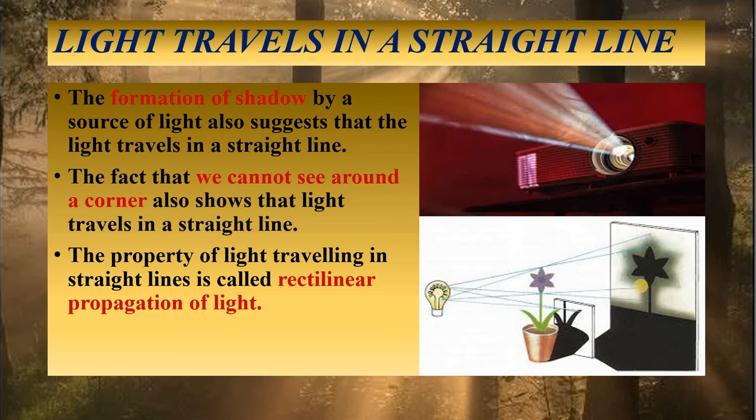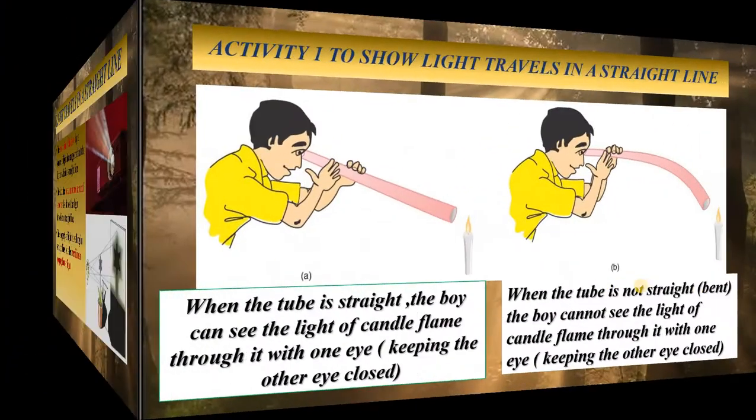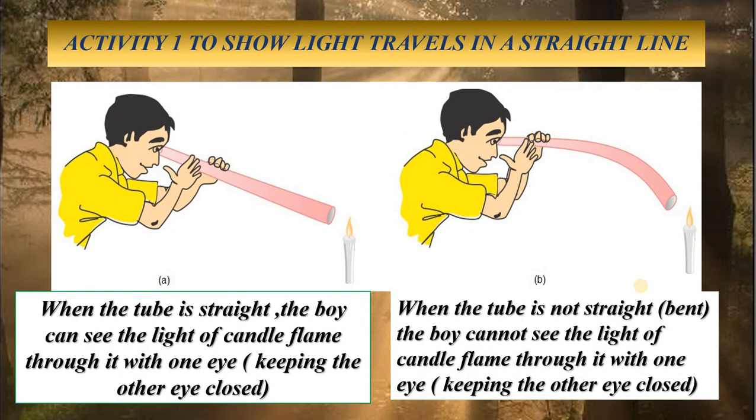Now we will be describing two different activities that will prove to you that light travels in a straight line. So see here, first activity. Now over here, what you have to do is take a lighted candle. Okay, here you see this is the lighted candle. Fix the lighted candle on a table. Okay, then you take a rubber tube. This is a tube. Okay, stretch it straight and look through it at the flame of the candle with one eye. Keep your other eye closed and look through this tube.